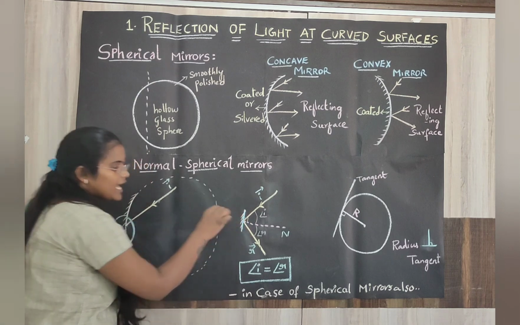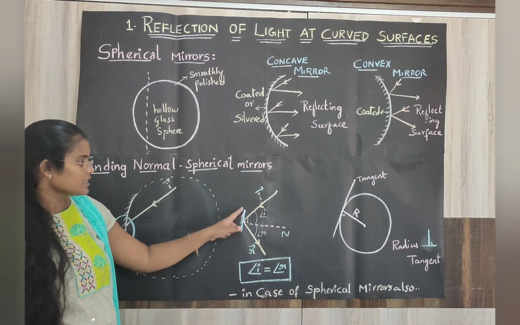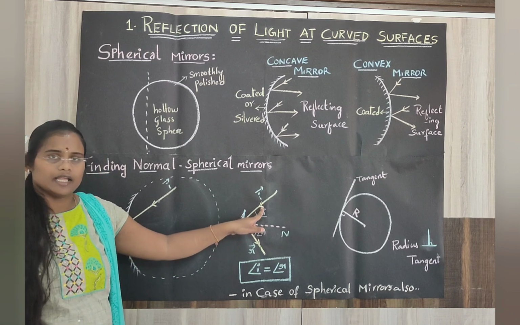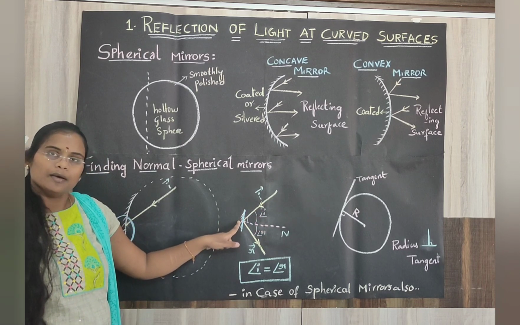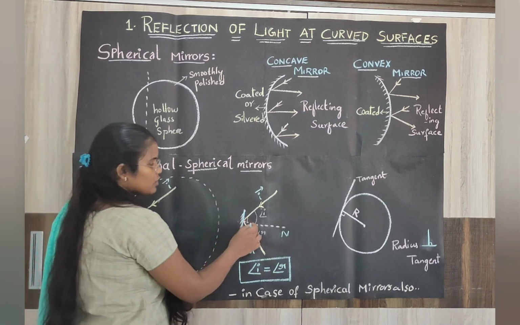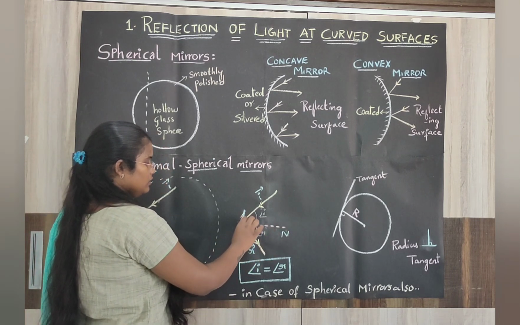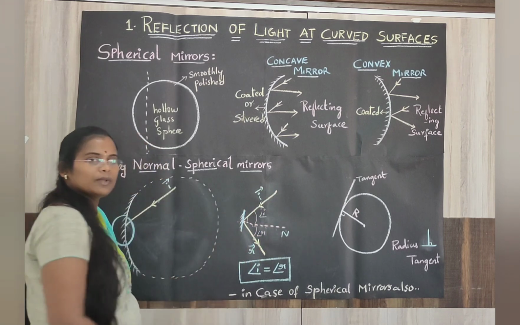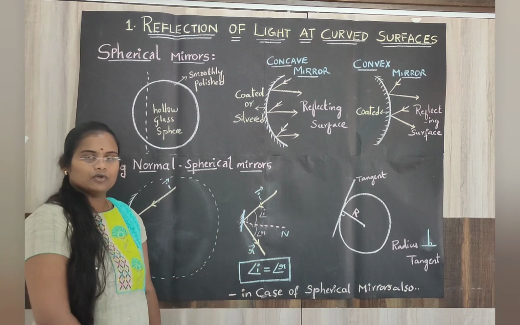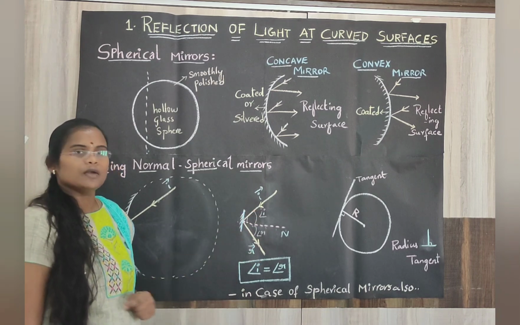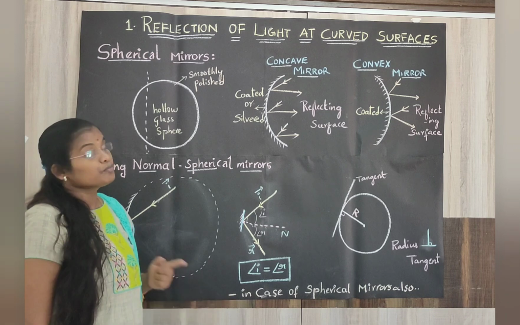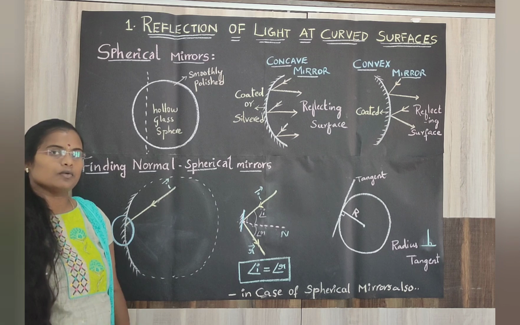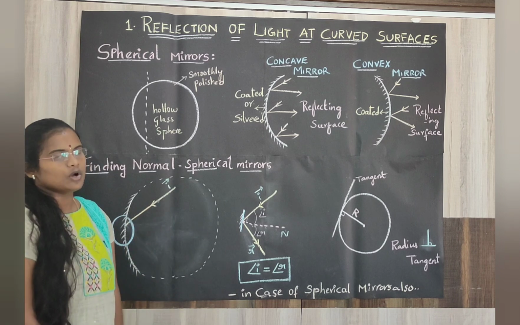the mirror will act like a plane mirror. Yes, only at this point, for this ray, the mirror will act like a plane mirror. And if you draw a perpendicular there and measure the angle, you will get your angle of reflection. So angle of incidence is equal to angle of reflection, both in the case of a plane mirror and also in the case of spherical mirrors.